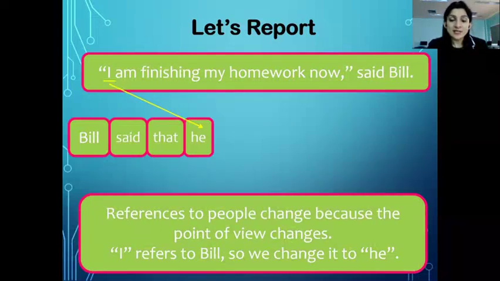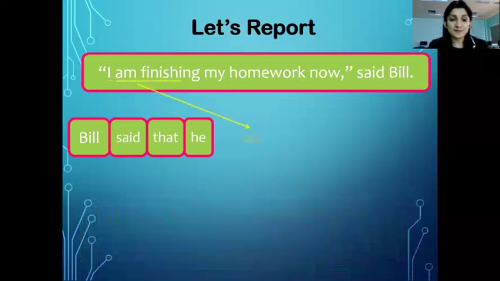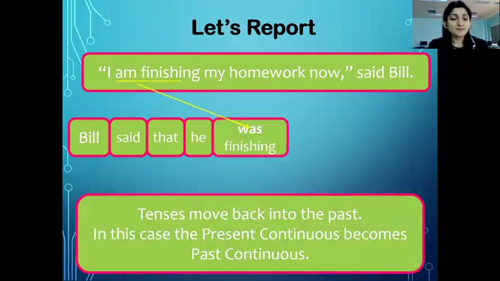Before inverted comma starts with I. This I has to change. Since Bill is a man, we will be using he. Bill said that he. References to people change because the point of view changes. I am no more talking about myself. I am reporting something about Bill. Bill, who is he? So the pronoun changes. Let's look at next part.